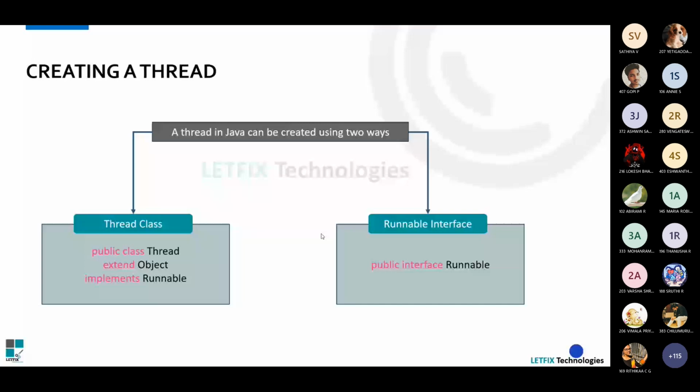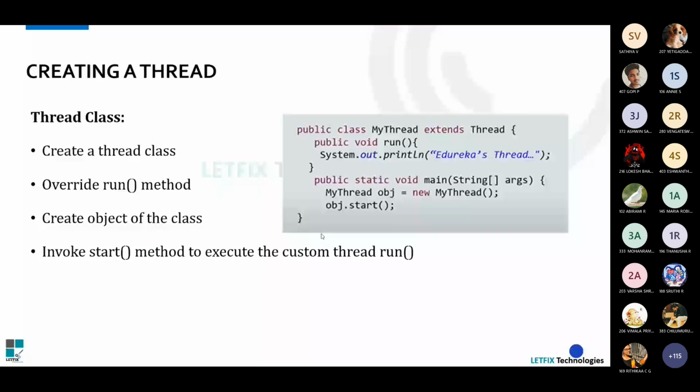When we are using the Thread class, of course we all know that every class has a base class, Object. So the Thread class extends the Object class, and it also implements the Runnable interface by default. The other way of creating a thread is by implementing the Runnable interface. We'll look into it in a deep way. I'll provide a demo of how we create a thread, how we consume the Thread class and how we implement the Runnable interface.